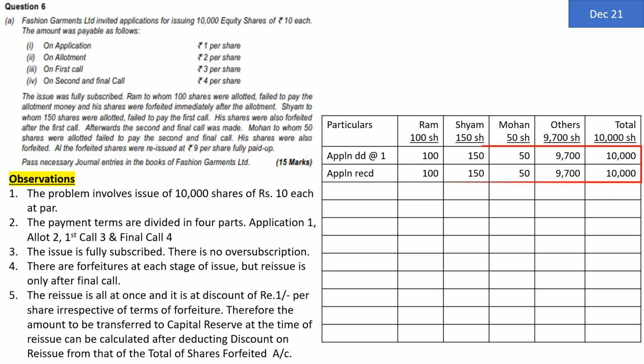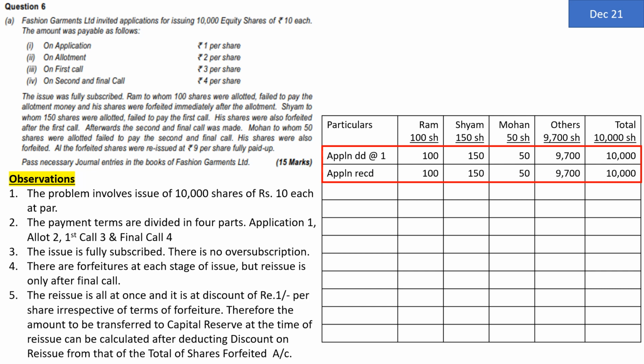First stage is application stage. DD means demanded. So application money demanded is at the rate of rupee 1 on all 100 shares of Ram as well as 150 shares of Shyam as well as 50 shares of Mohan and rest of the people whose names are not known to us who happen to hold 9,700 shares. In total all 10,000 shares, everybody is demanded to pay rupee 1 at the time of application and everybody pays